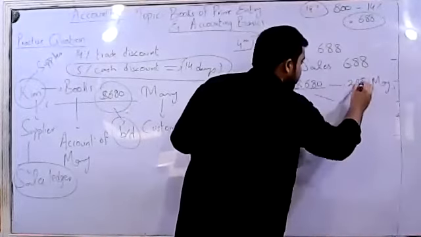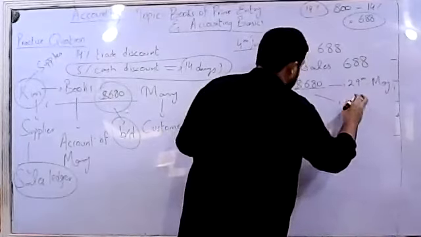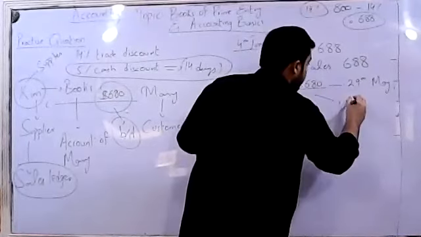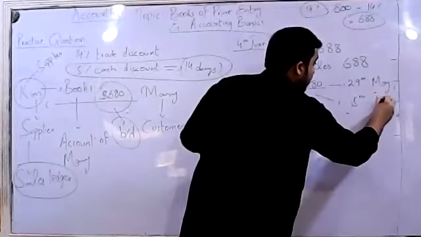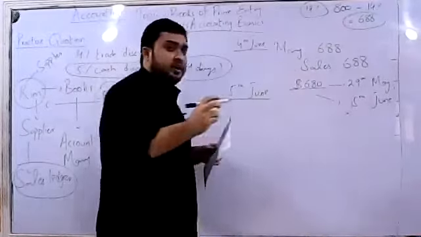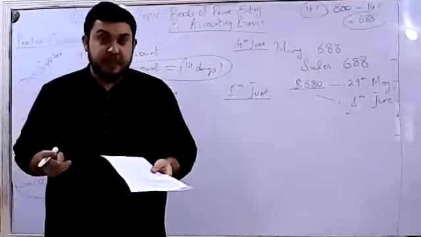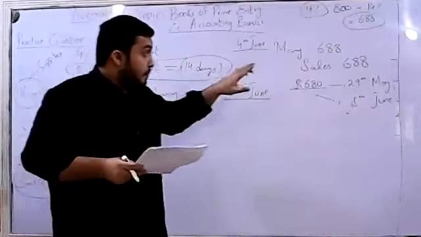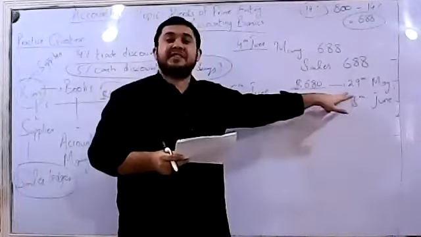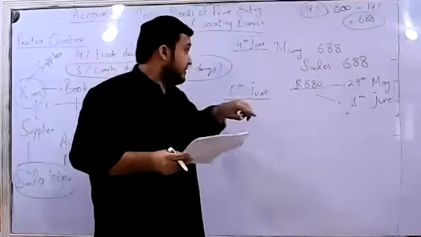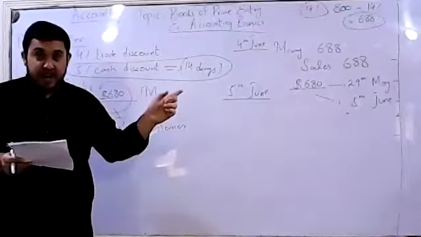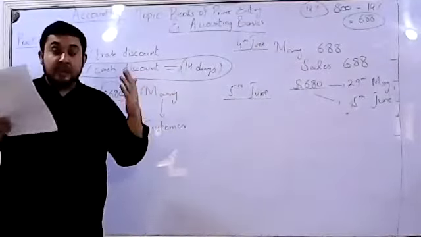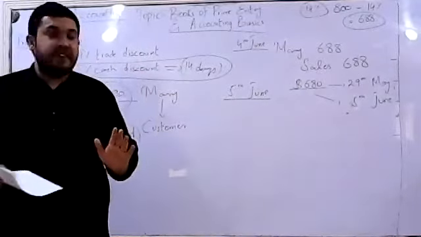Now, the payment for those goods is made on June 5th. I don't think so. The 14 days period has been passed. The payment has been made within 6 to 7 days. That means this 5% cash discount would be applied to this payment. The payment has been made within 7 days.